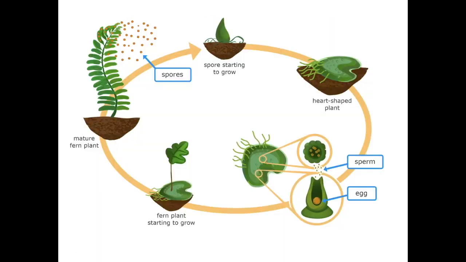Here is the sexual and asexual reproduction of the fern. We're going to start with the left side with the adult fern and the spores coming off of the frond, or coming out of the sori of the frond. The spore falls off. As the spore grows in the ground, it does not form a fern. This is something you need to know. It actually grows a heart-shaped prothallus. Please write down that term. It's called a prothallus.